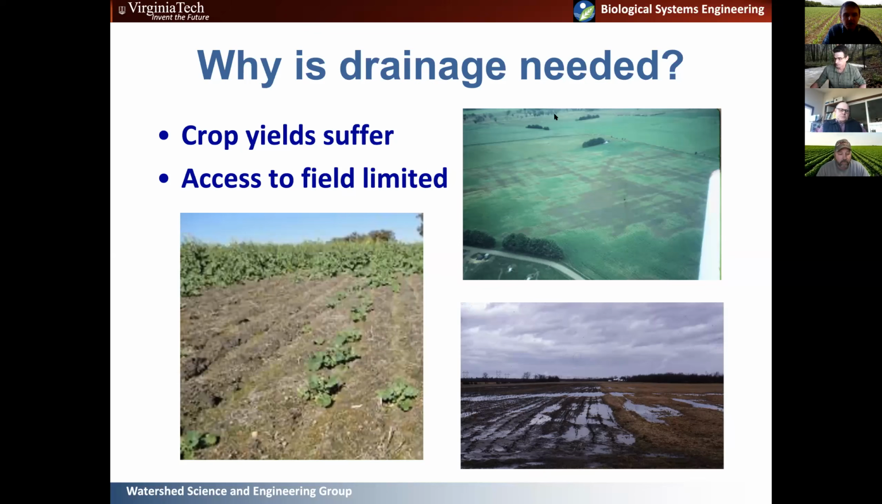So the need for drainage is really driven by a high water table in the soil profile, or some sort of ponding on the soil surface caused by some low permeability soil layer or some sort of impermeable layer in the soil that restricts vertical movement of water. So you can't get it leaving the root zone.